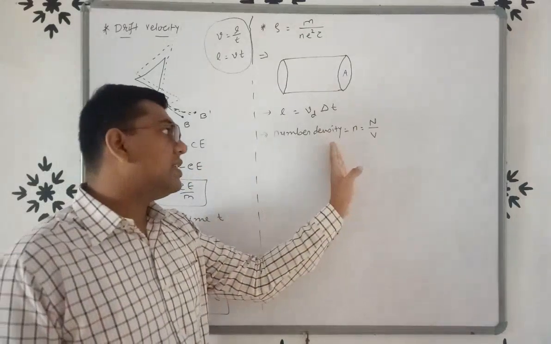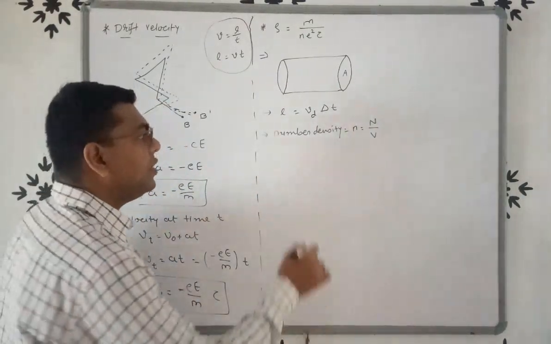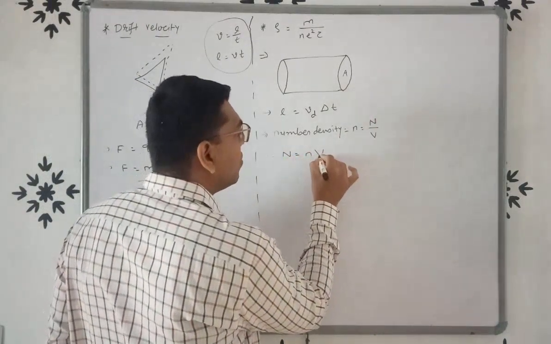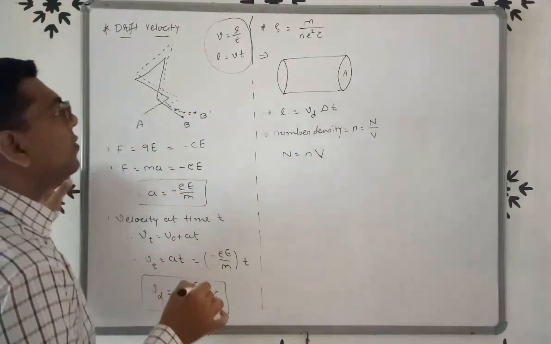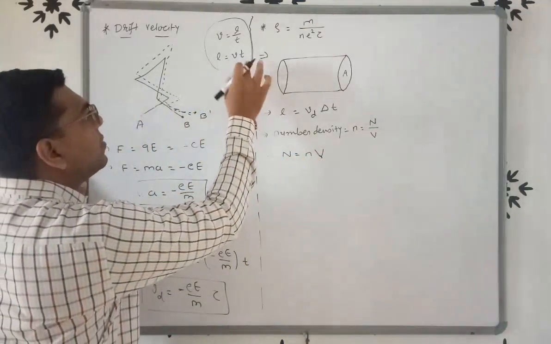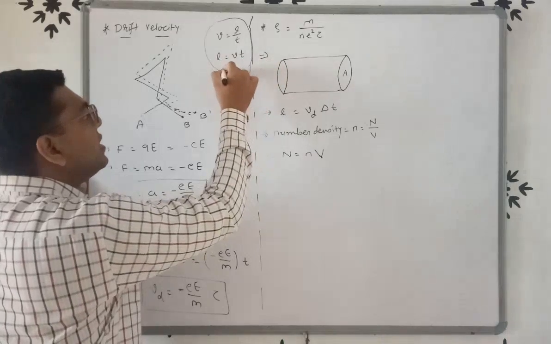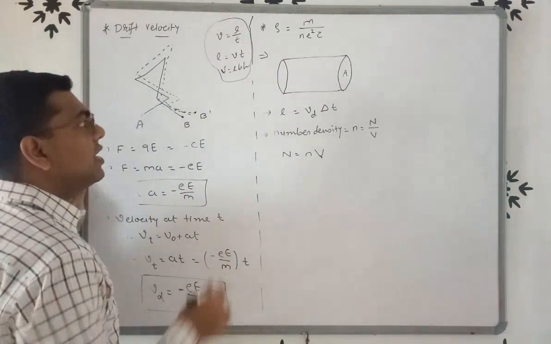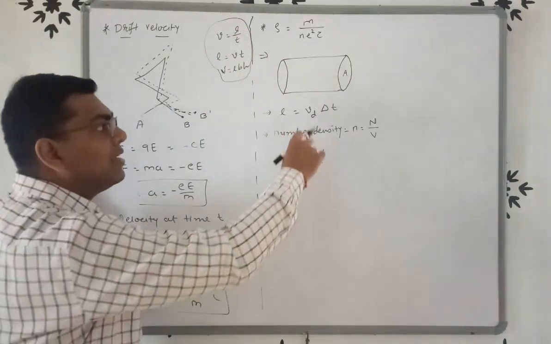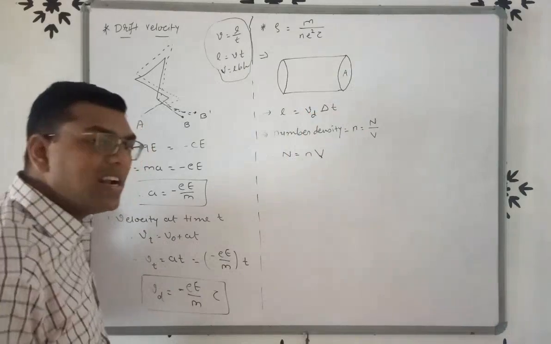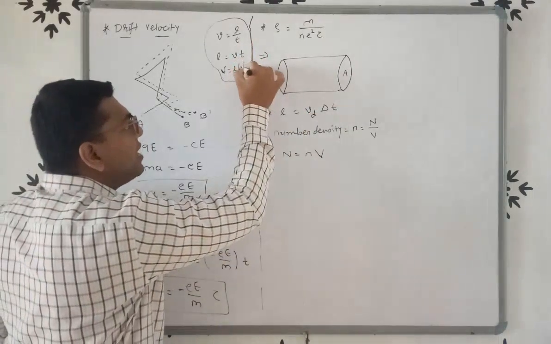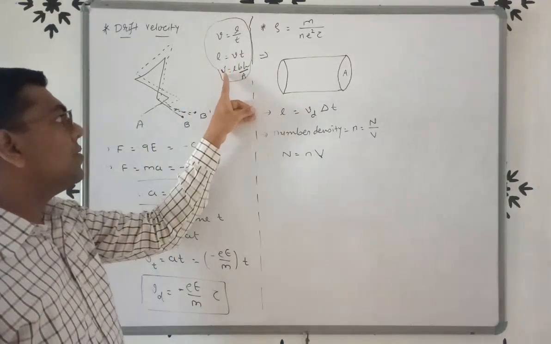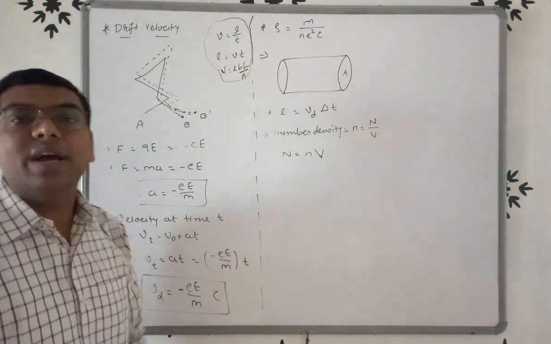So capital N, the number of electrons, is equal to number density into volume V. Now we know the formula of volume: V is equal to L B H. Here we know the value of length, L is equal to Vd into delta t. But B into H gives the area A, so we write V is equal to L into A.